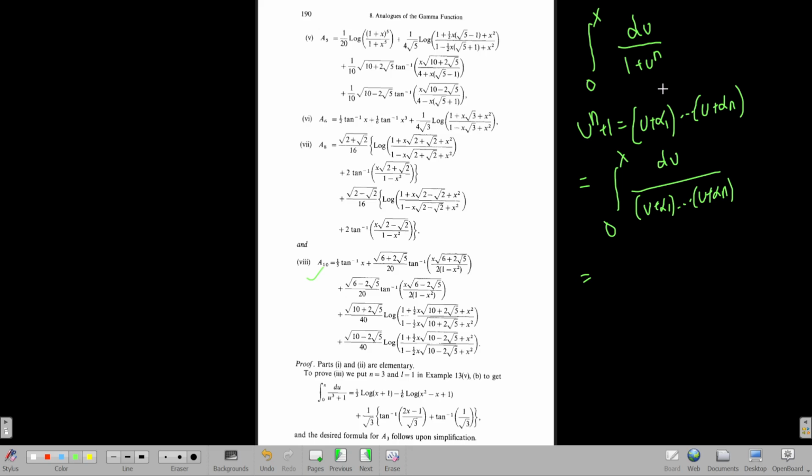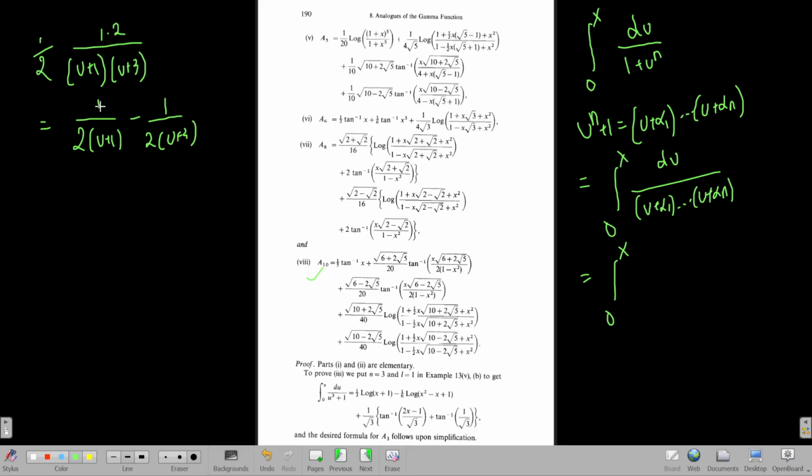So basically this can be written as a sum of 1 by (u plus alpha 1), plus 1 by (u plus alpha 2), and all the way up to 1 by (u plus alpha n), each of the fractions multiplied by a specific constant, let's say c1. You can try it in the case of 2. If it was rather (1 plus u) into (u plus 3), you can decompose this like this: half, and you multiply 2 here and then write 2 as (u plus 3) minus (u plus 1). What you get is simply half of 1 by (u plus 1) minus half of 1 by (u plus 3). So here the constants are half and minus half, with 1 by (u plus 1) and 1 by (u plus 3). You get what I'm saying? So this can be repeated for n number of terms.